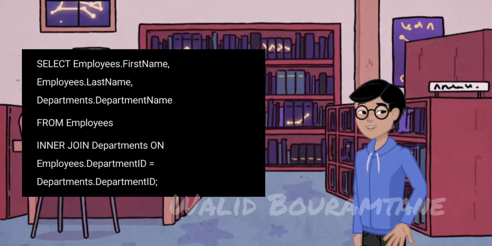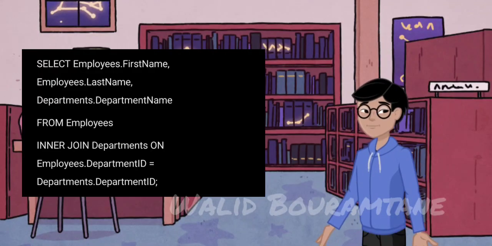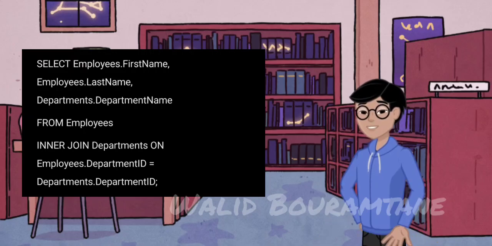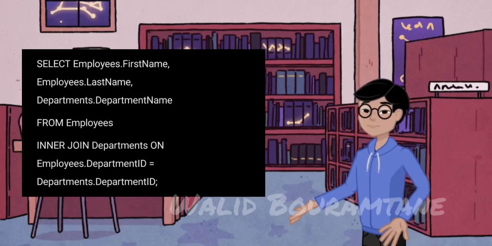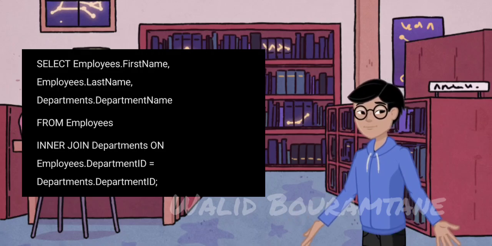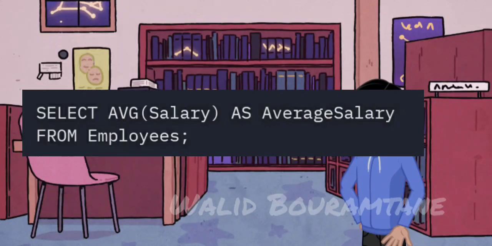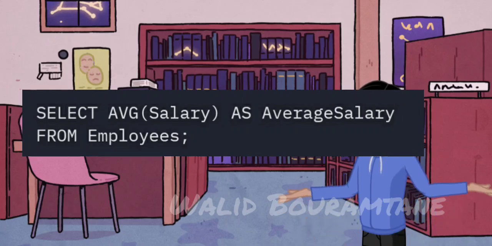Joining tables. SQL allows you to combine data from multiple tables using joins. The most common type is the inner join. This query retrieves the first name, last name, and department name of employees, combining data from the employees and departments tables. Aggregate functions. SQL provides functions to perform calculations on data, such as count, sum, average, min, and max.